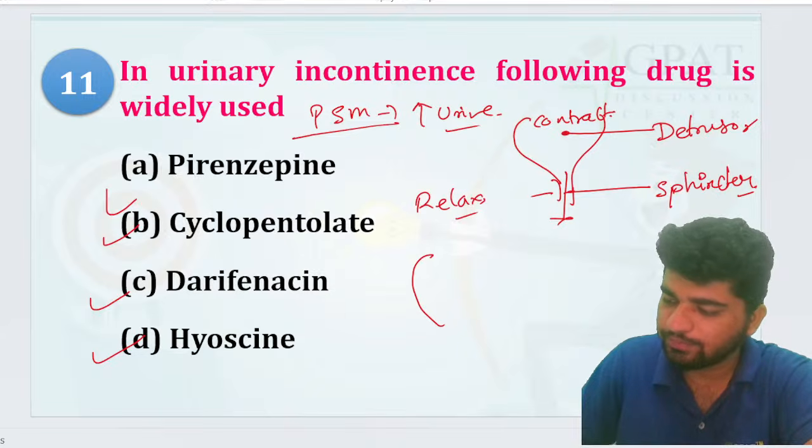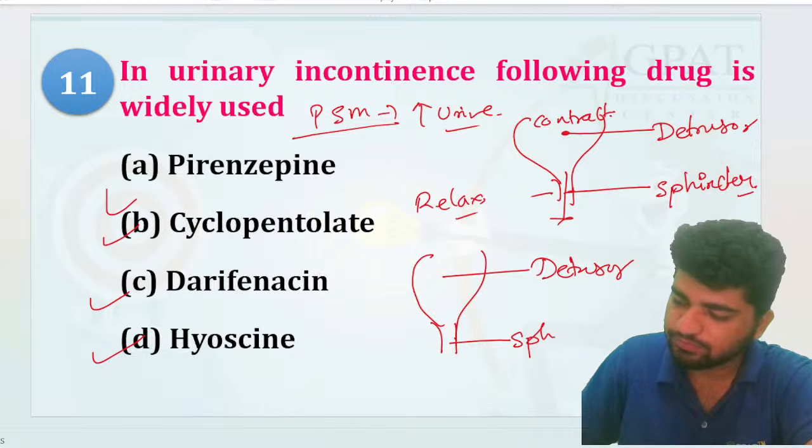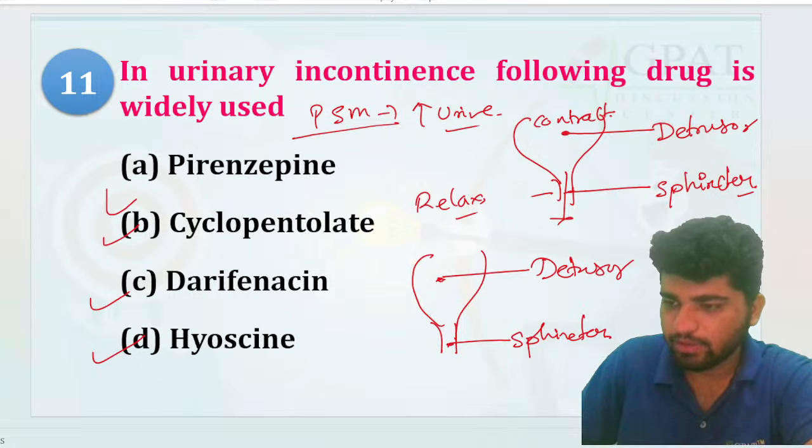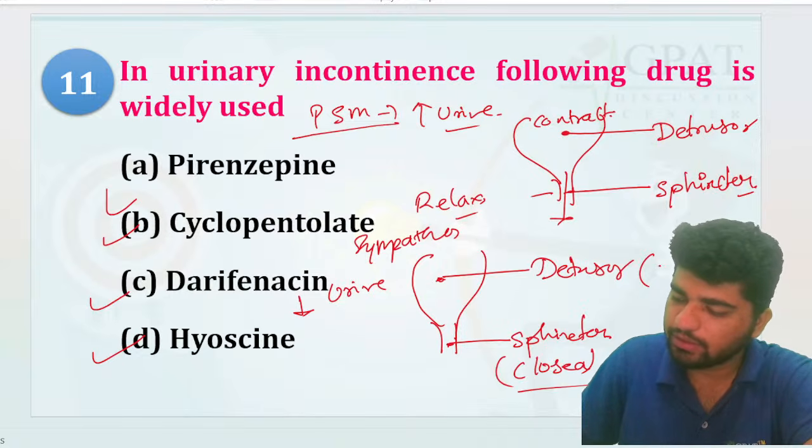Now if I talk again, this is the detrusor muscle and this is your sphincter muscle. So what will happen over here in the sympathetic condition? In the sympathetic condition, your urine outflow decreases, so the sphincter is closed, that is, contracted, and the detrusor is relaxed.